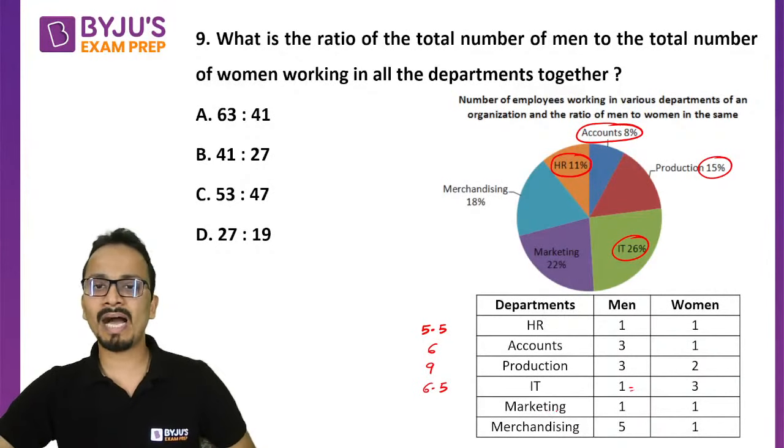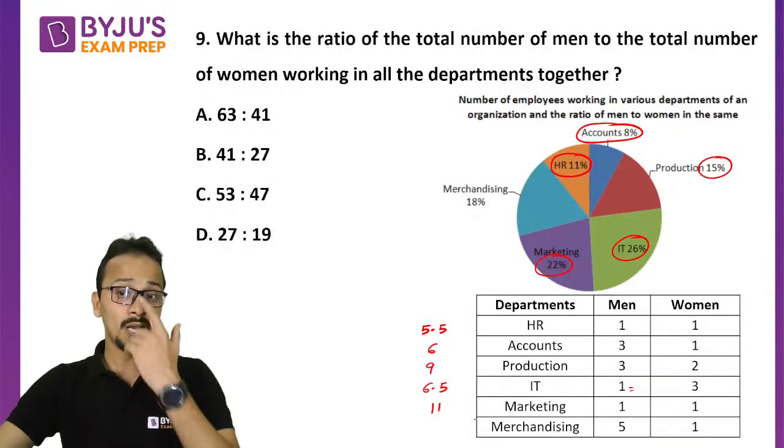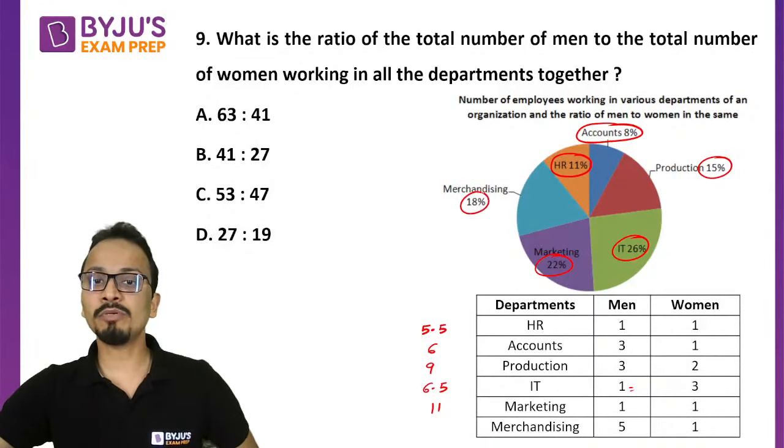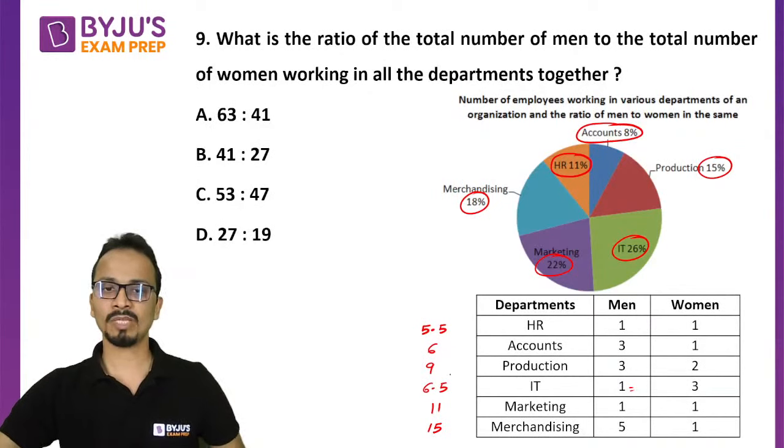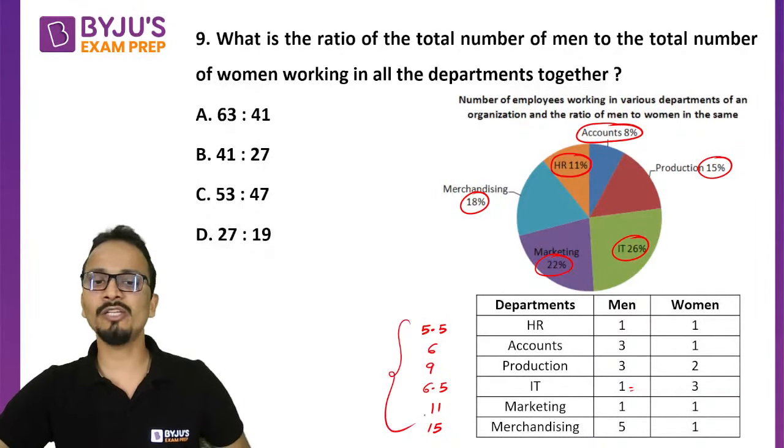All right. Marketing 22% to be divided in the ratio 1:1. So men will be 11%. Merchandising, 18% to be divided in the ratio 5:1. So the value will be 15, right? 15. So let's add all these values.